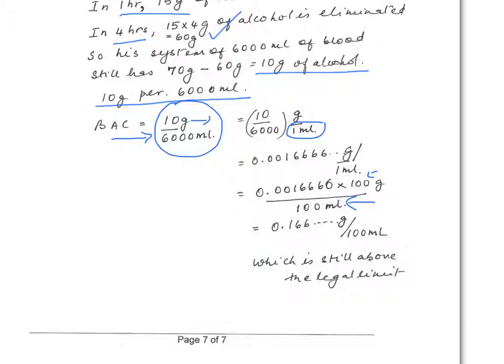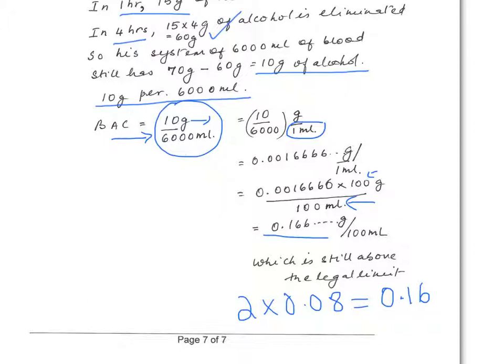So this gives us 0.16666 grams per 100 milliliters of blood, which is still twice what the legal limit is, which is equal to 2 times 0.08, which is 0.16. It's still twice the legal limit, which is 0.08.